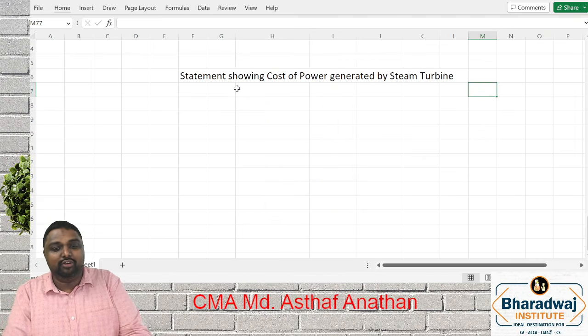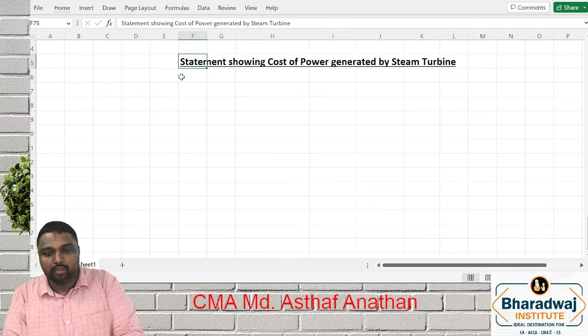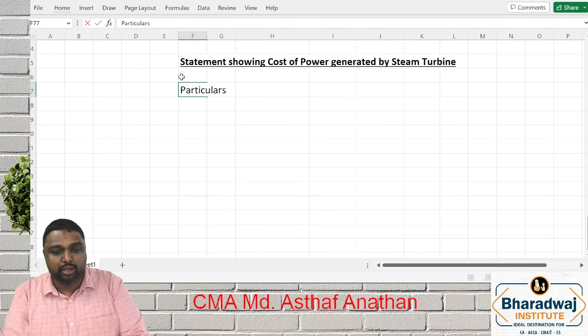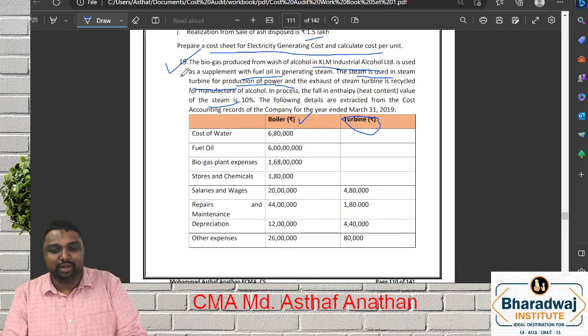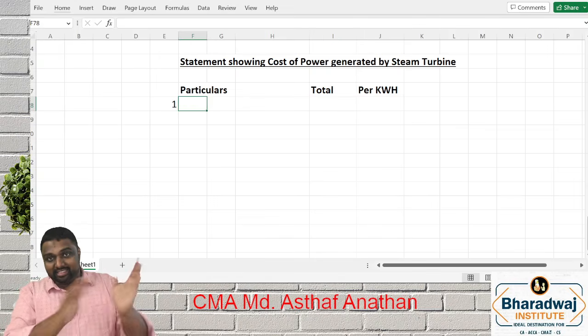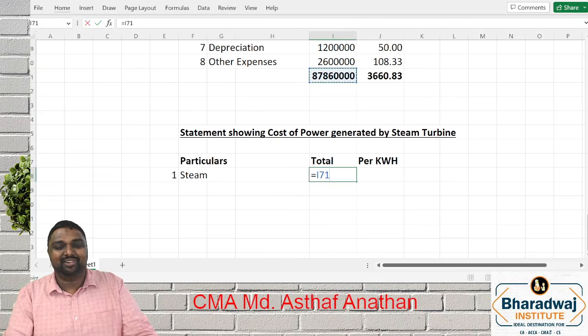So first we will go for the statement showing computation of cost of power by steam turbine. Shall we start? Yes. So first we'll go: particulars, total, here per kilowatt hour. Here the power is expressed in kilowatt hour, so that will change. First, they said very clear, steam is changing. So what will be the steam? You don't have to do anything. What is the total you got? That automatically will come here.